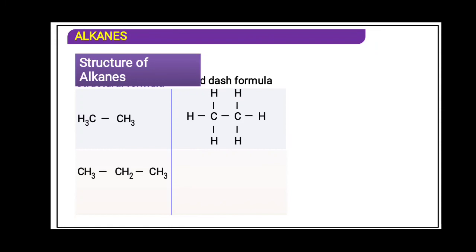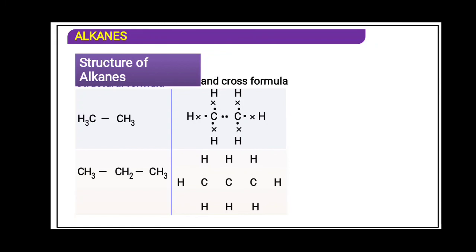Dash means everywhere around the carbon atom there are dashes. This is a Lewis electronic dot structure. The valence electron is drawn by a dot and the hydrogen atom's electron is shown by a cross. This is said to be an electronic structure.